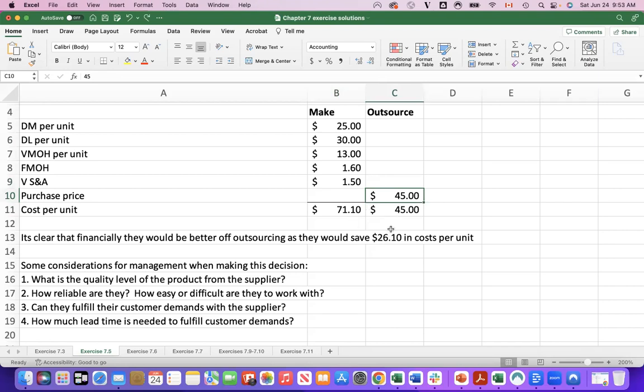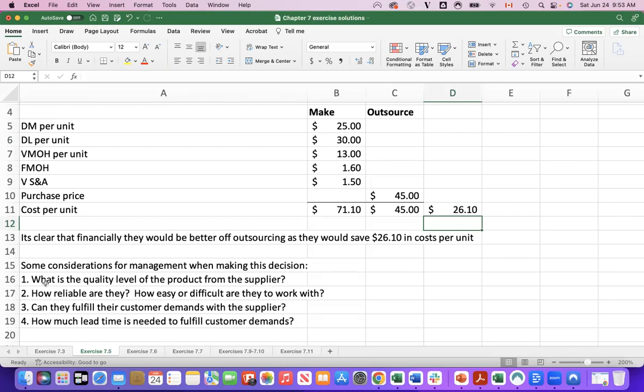Clearly, it is much cheaper for them to outsource production as opposed to producing it in-house, because the difference between the two, if you subtract them, is they're saving $26.10 per unit if they were to outsource. Now, some considerations for management when they're making this decision. Obviously, financially, it makes sense.